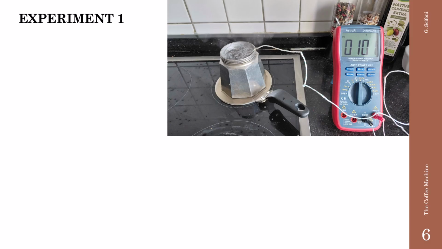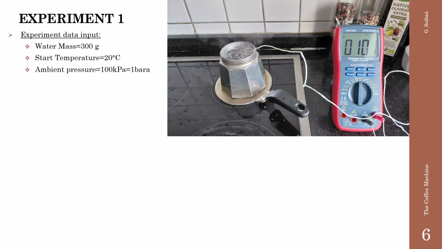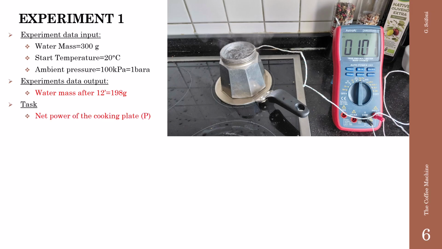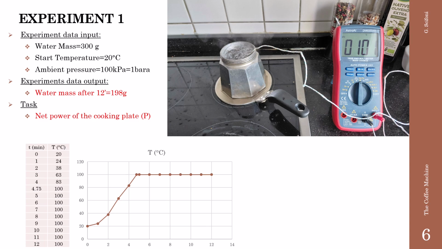We start now with experiment number 1. What are the data input? The water mass is 300 gram, the starting temperature is 20 degrees, the ambient pressure 100 kilopascal, that corresponds to 1 bar absolute, and the experiment's data output are the water mass after 12 minutes, we find 198 grams, and our task is to determine the net power of the cooking plate. This is the graphic of the temperature of the water measured by a thermocouple during the heating time.